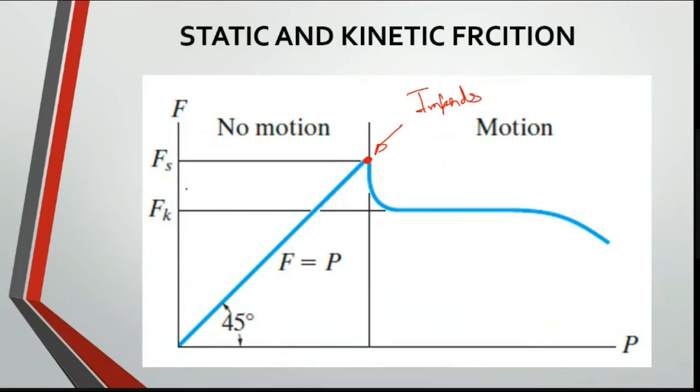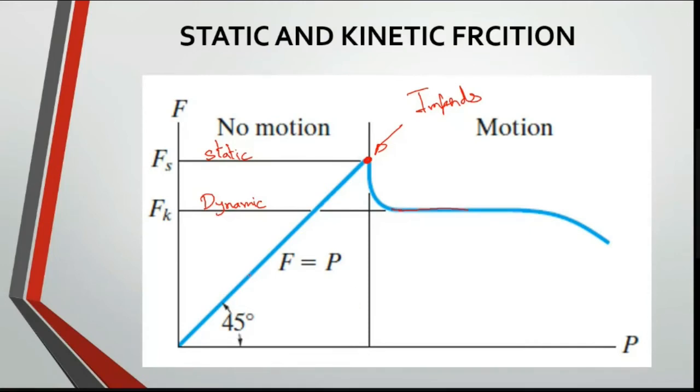That location we call static friction. Once your object is moving, suddenly there is a decrease in your friction and then it becomes a constant value. That we call dynamic friction. This is when your object is having motion, and before this the object is at resting state.